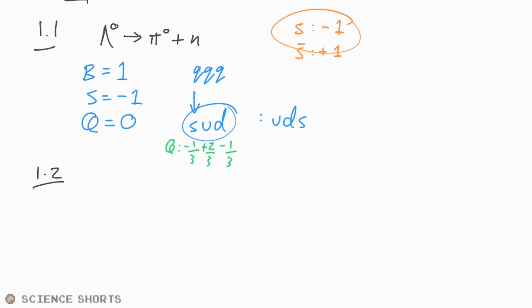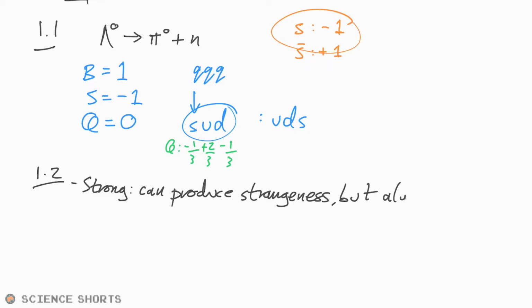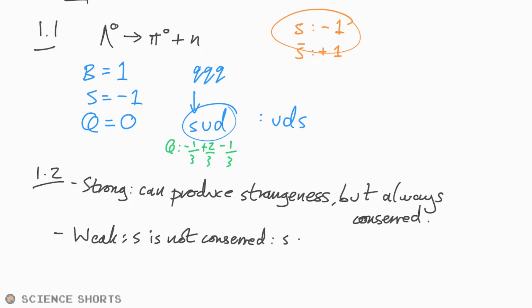1.2. What interaction is involved in this decay? Now this is not an easy one. This involves strangeness, and we have to employ our strangeness rules. And what you need to remember is this, that strong can produce strangeness, but always conserved. Weak, on the other hand, strangeness is not conserved. We can say strangeness is destroyed. And it's worth remembering that total strangeness in a weak interaction can only ever change by +1 or -1. It can only ever change by 1.